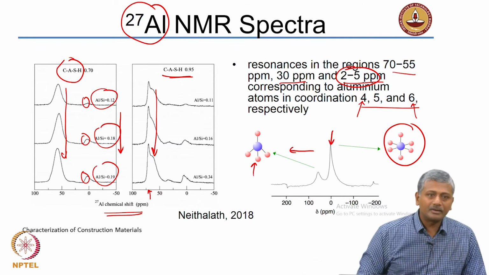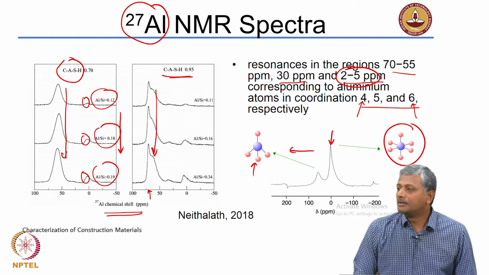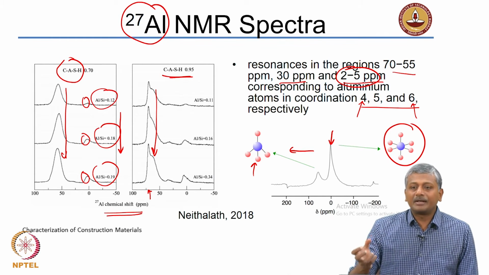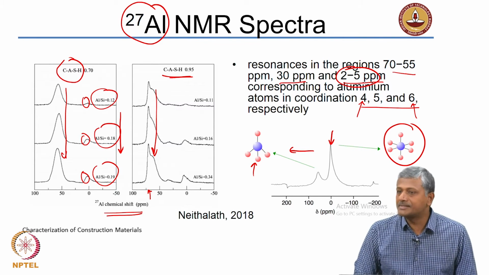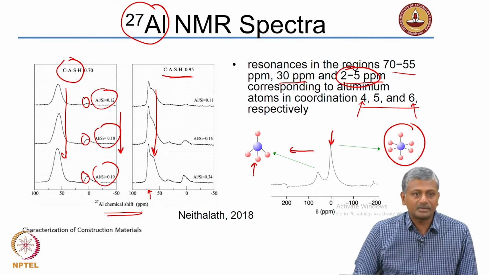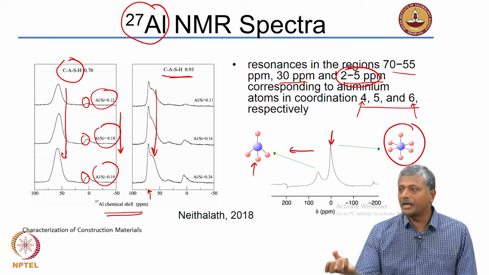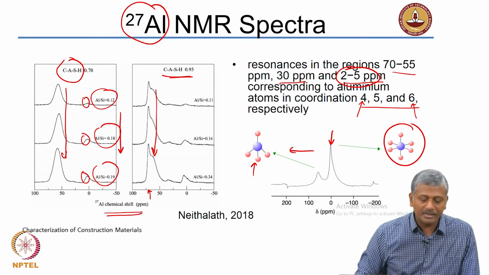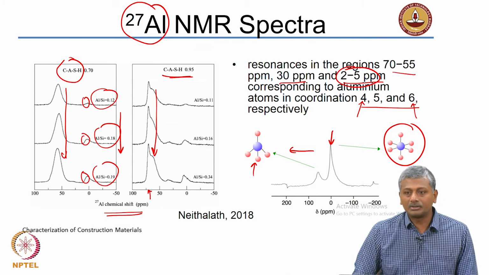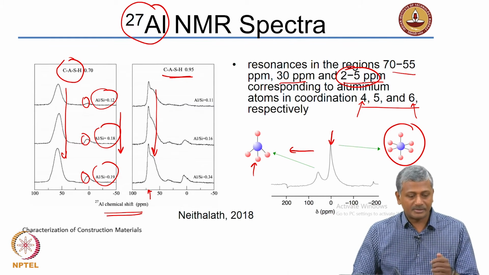What does that mean with respect to cement chemistry? When will you increase the alumina content in the CSH? When you have more pozzolans in the system, like fly ash or slag, which bring in their own reactive alumina, you actually will incorporate that into the structure of CSH. So, with that you will actually increase this octahedral coordination of the aluminum which is present in this system.